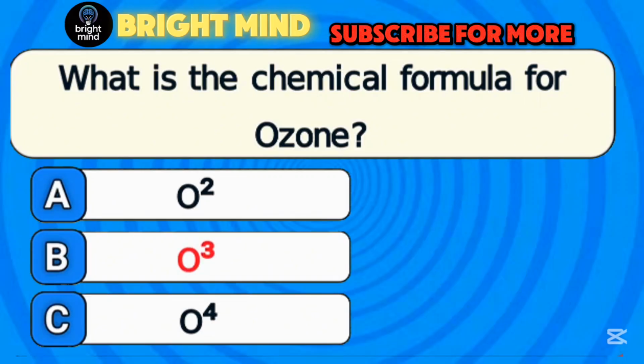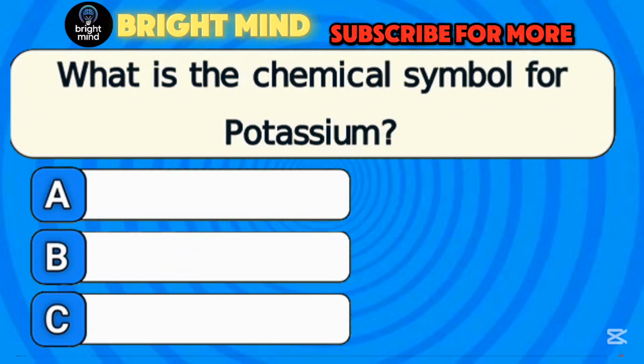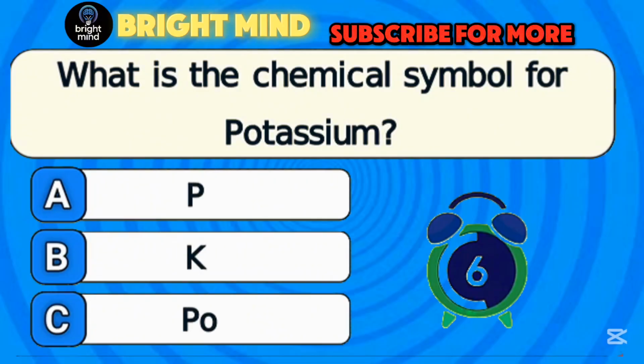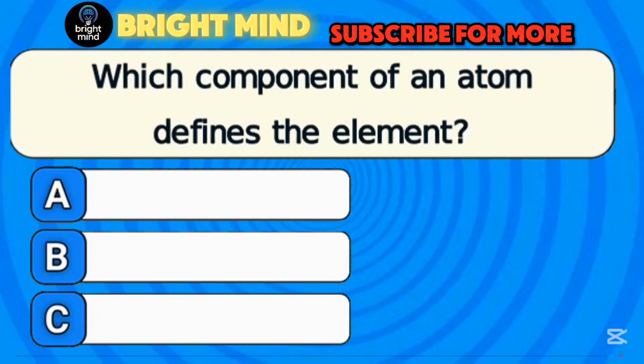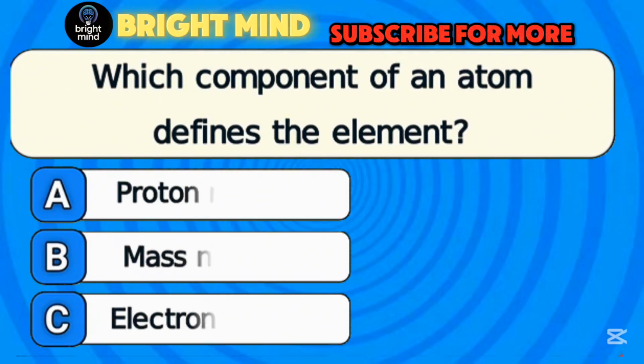Answer B. O3. What is the chemical symbol for potassium? Answer B. K. Which component of an atom defines the element?